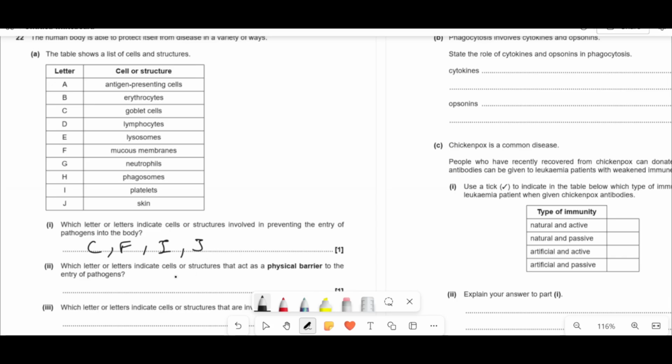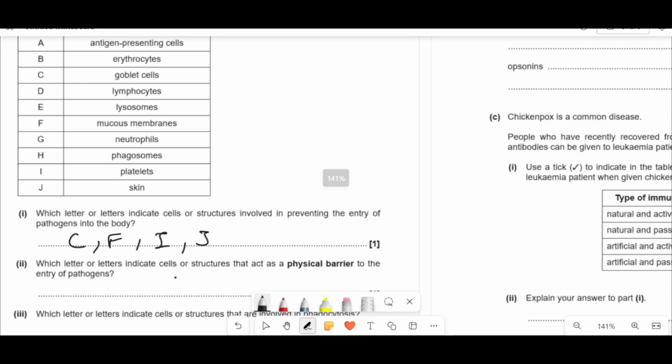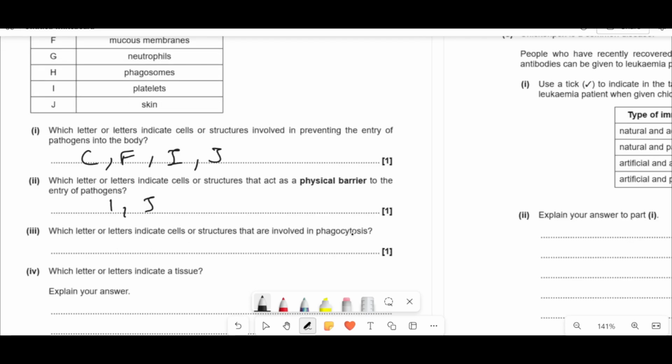Here then, it says, which of these letters or cells are physical barriers to the entry of pathogens? Well, I've just said two of them already, so it's going to be I and J, platelets, because they stop physically. Then it says, which letter or letters indicates the cells or structures involved in phagocytosis?